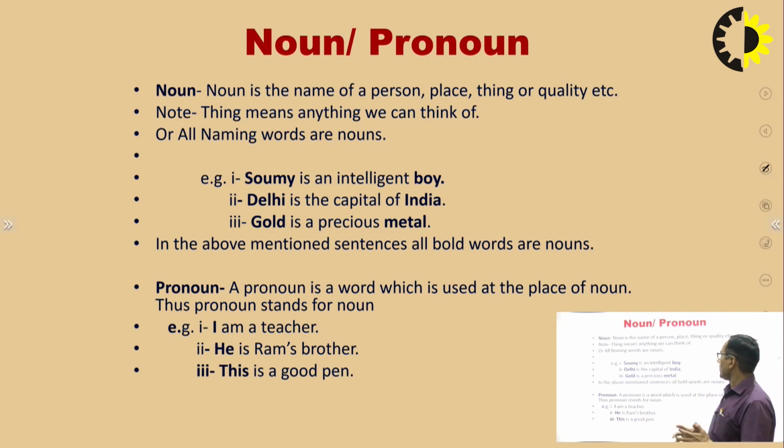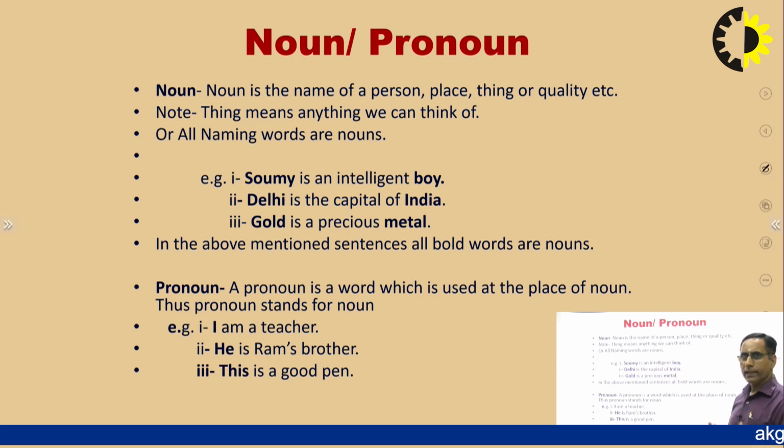Here, Soumya is an intelligent boy. Soumya is the name of a person. Boy is also the name of a person. It is common, but we are not going into depth on common or particular. So Soumya and boy are nouns. Delhi is the capital of India. So Delhi and India both are nouns. Gold is a precious metal. Gold and metal both are nouns.